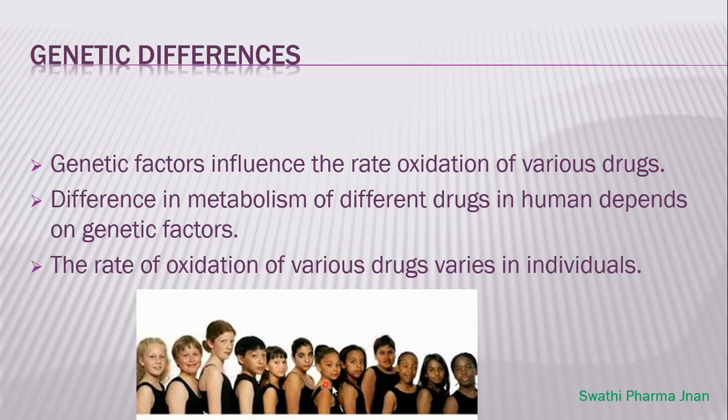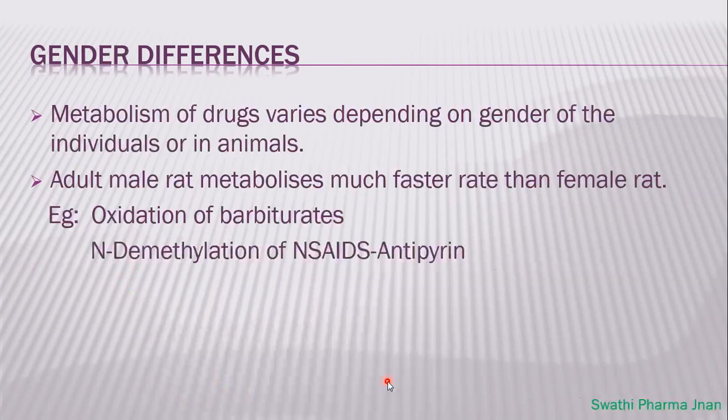You can see here people with various genetic backgrounds have been taken, and if we give them the same drug or different drugs and check the metabolites obtained by these persons who have different genetic material, then the rate of oxidation also varies. Next one is gender differences.